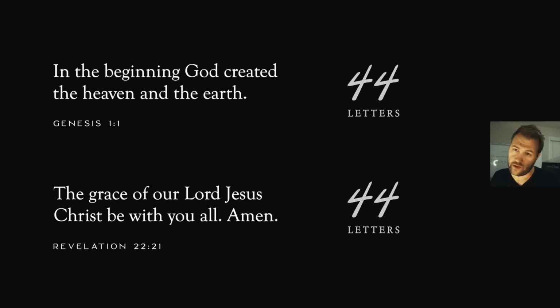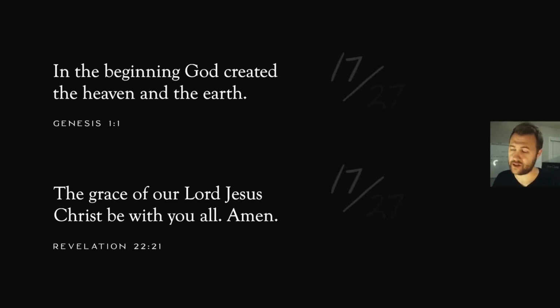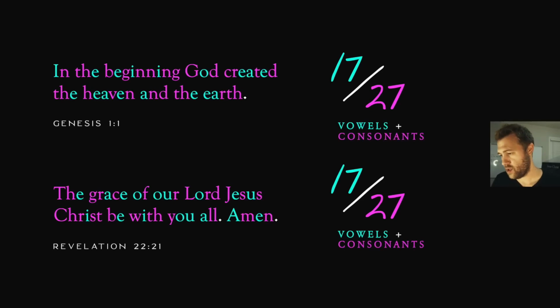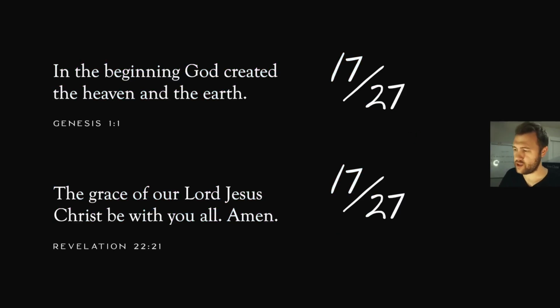And then once you do inquire further, you run into this pattern of 17 and 27. So 17 vowels in both Genesis 1:1 and Revelation 22:21, and there's 27 consonants in both of those verses. So they perfectly match by the letter. Here we have the first and last verses of the Bible. Now, what I was doing was basically looking at how this pattern of 17 and 27, it's not just with the vowels and the consonants. And before I even get into that,